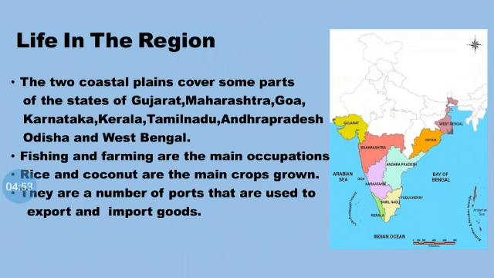Since it is a coastal area, most of the people's occupation is fishing, and they also do farming. Rice and coconut are the main crops grown in the coastal area. Since there are many ports in this area, the ports are used for export and import of goods.